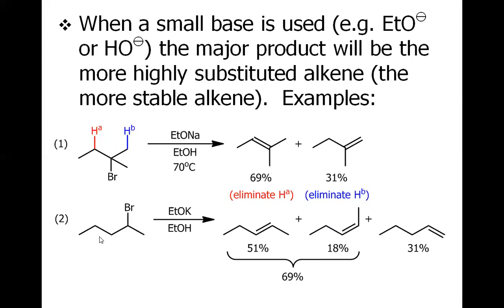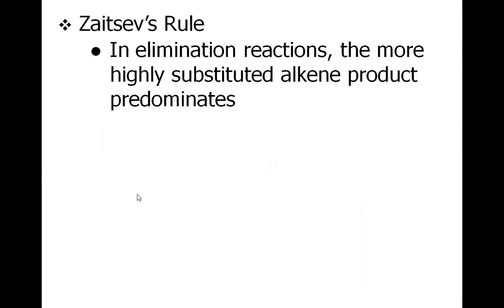And the same is the case for this particular molecule. There are two types of beta hydrogens for this starting material. But sodium ethoxide, being smaller in size, will prefer to abstract the proton from here, so that we may have the disubstituted alkene rather than the monosubstituted alkene. So what we have learned so far is, in fact, the Zaitsev rule. It says that in an elimination reaction, the more highly substituted alkene is predominant.